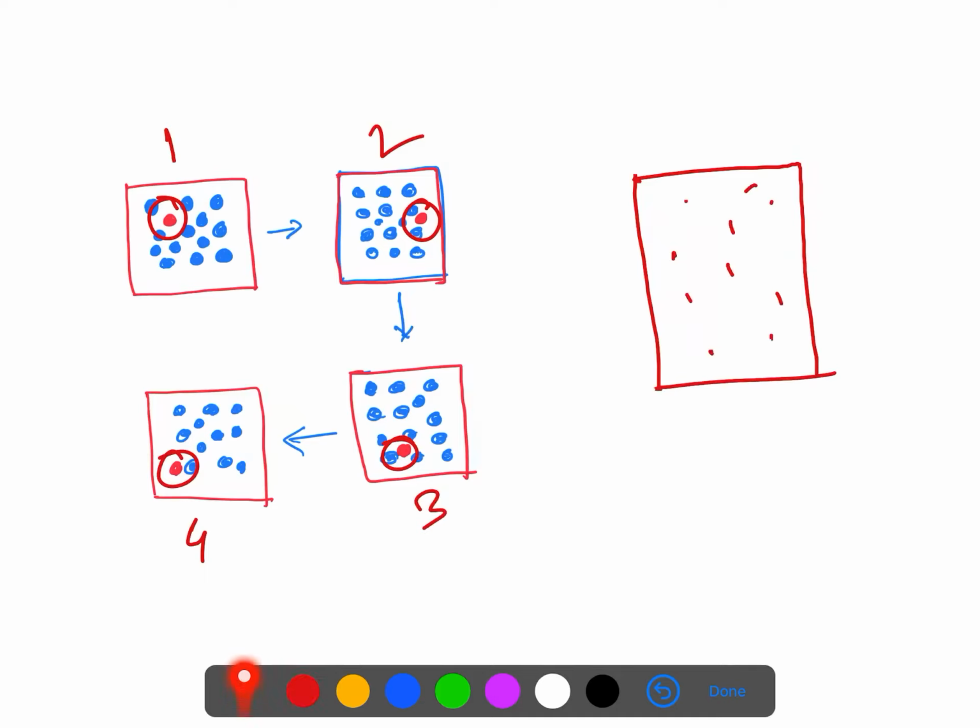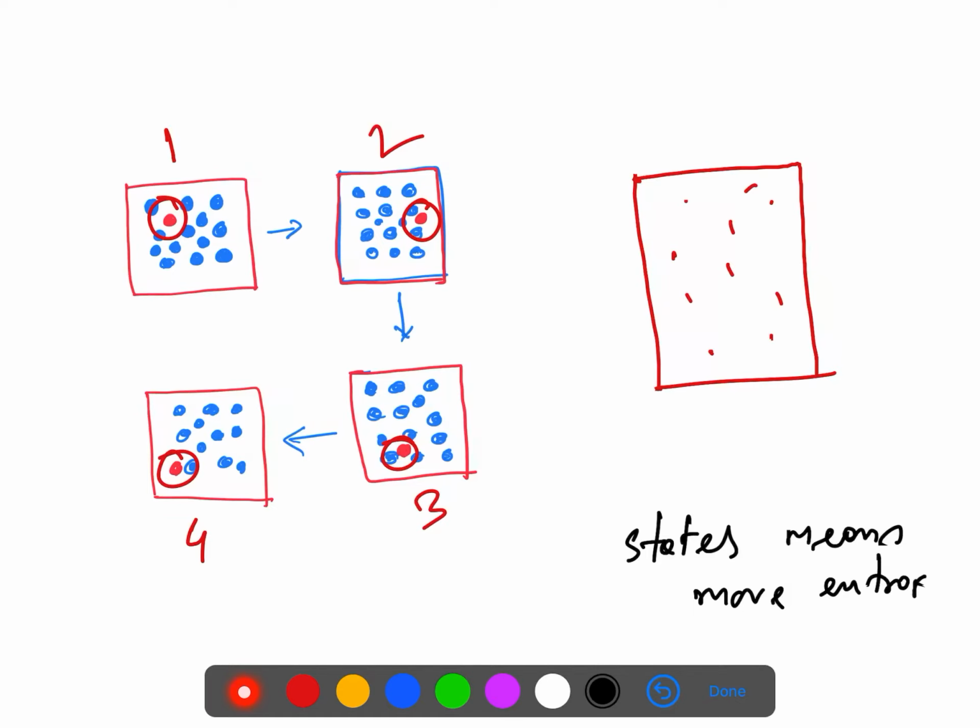Then we will get more randomness, so for this system we will get more disorder, or randomness, or more states. So what I'm trying to tell you is that more disorder, or more states, means more entropy.